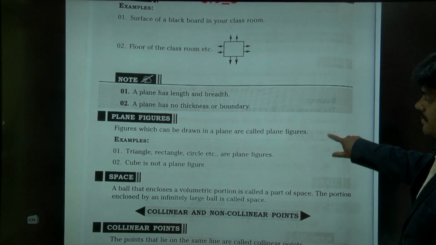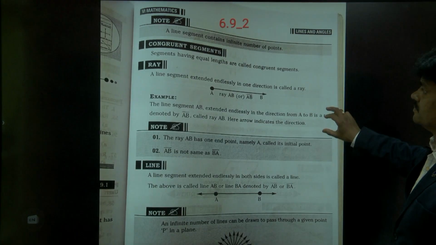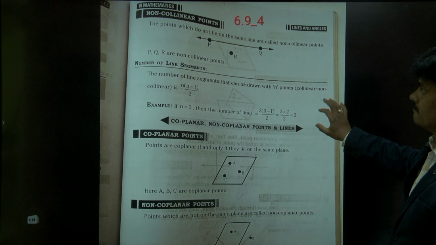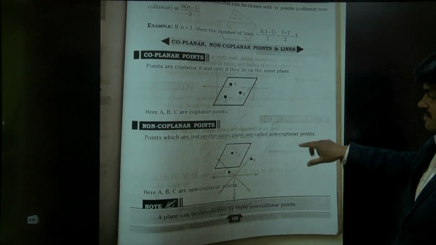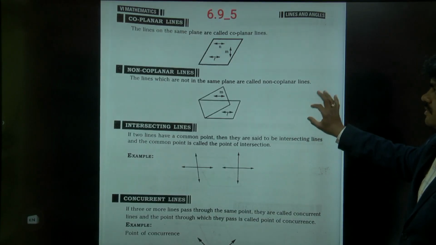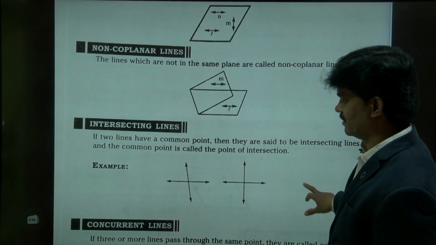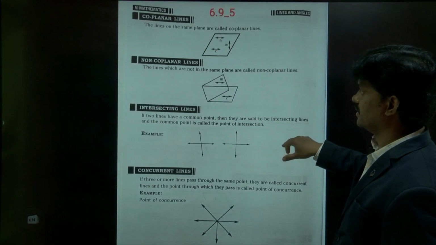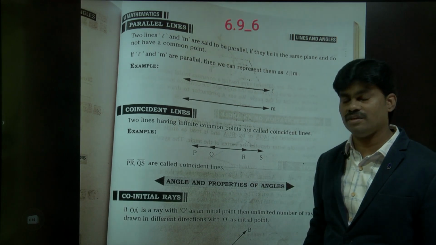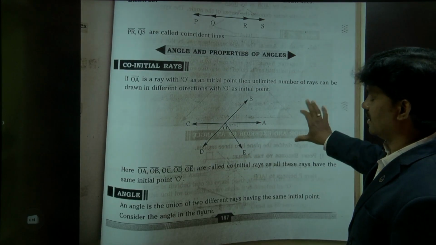Okay, next, plane figures, space, collinear points. Next, non-collinear points, coplanar points, non-coplanar points and all. Next, coplanar lines, non-coplanar lines, intersecting lines, concurrent lines and all here. And then parallel lines, coincident lines, co-initial rays, then angle.